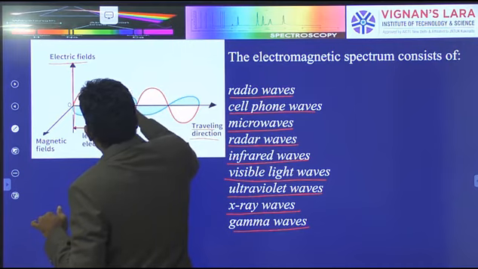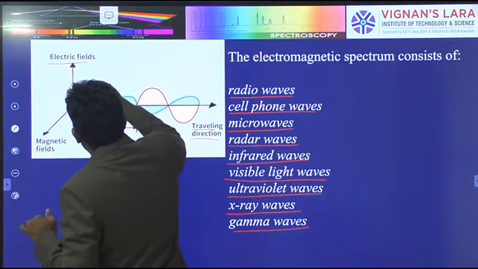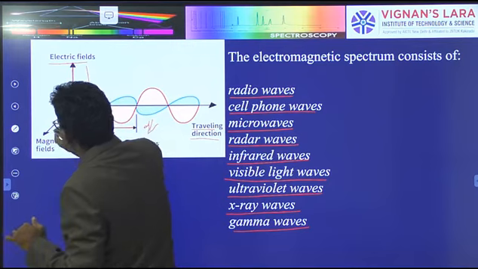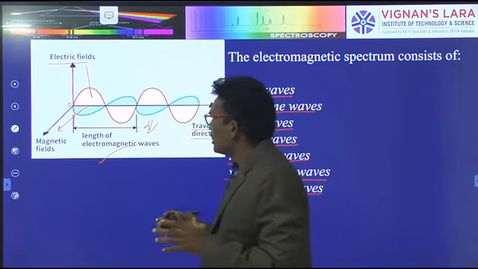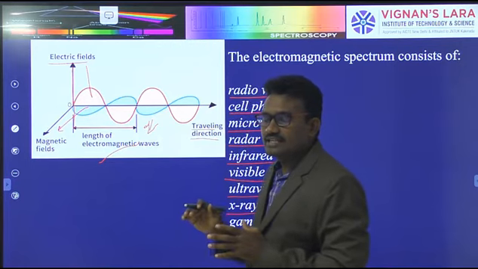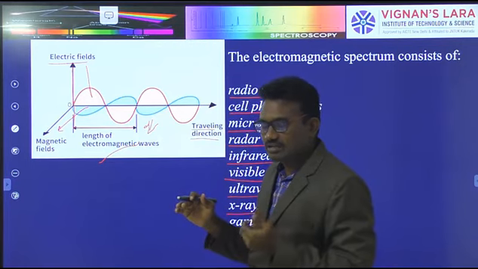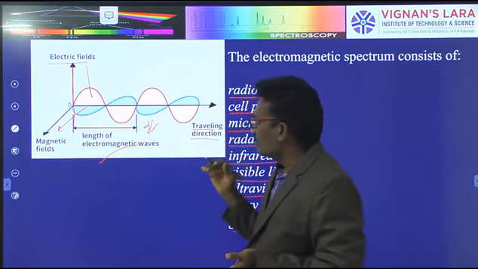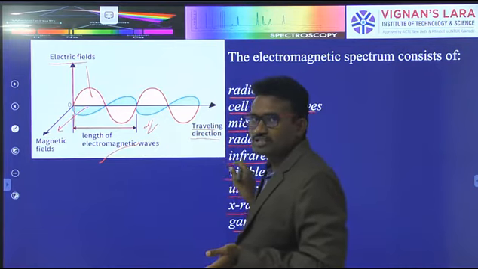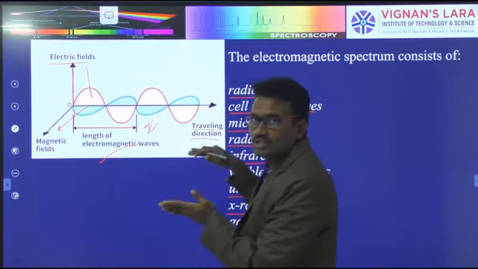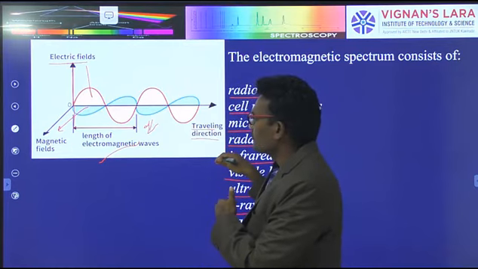This is the electrical field, this is the magnetic field. Both pass in an electromagnetic wave, like light, but not parallelly. They pass oppositely, perpendicular to each other.